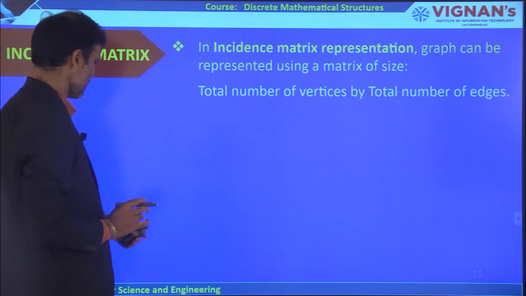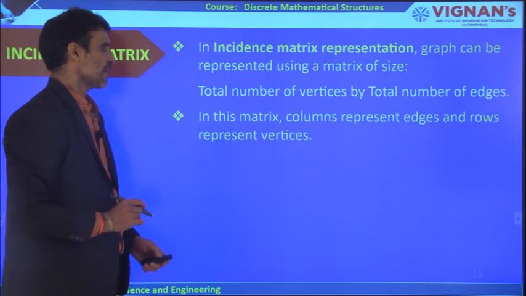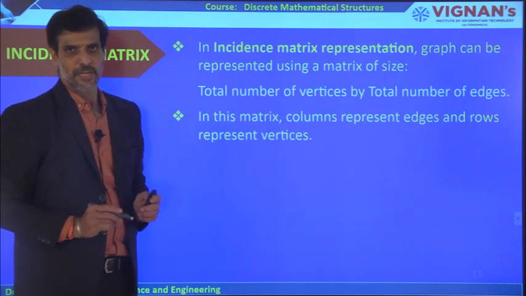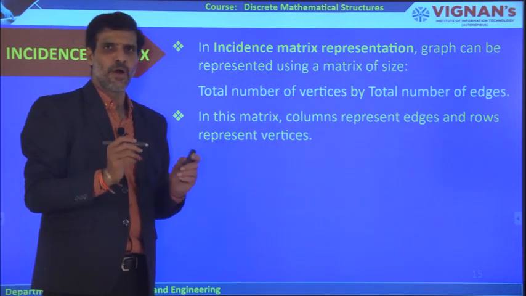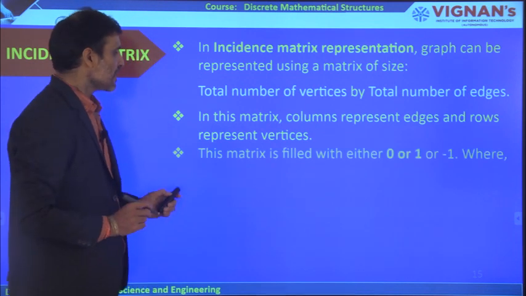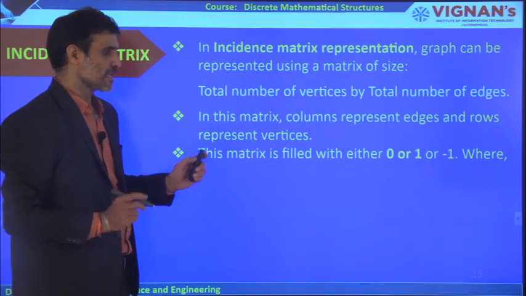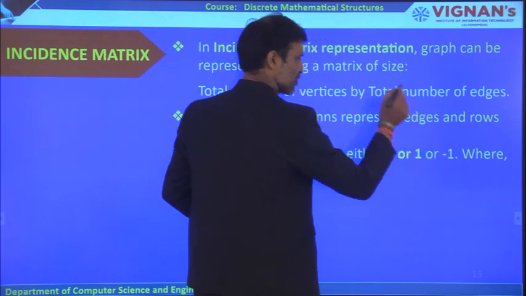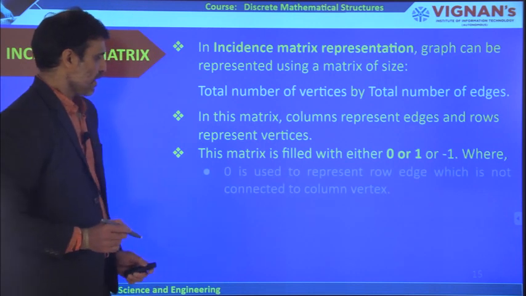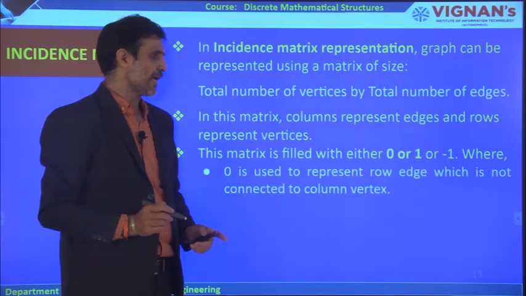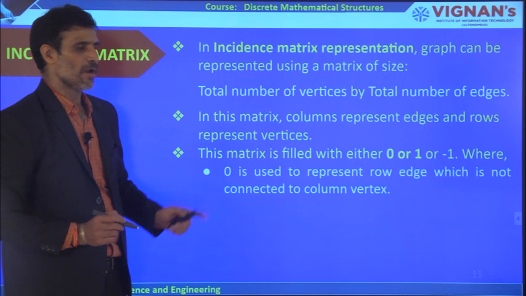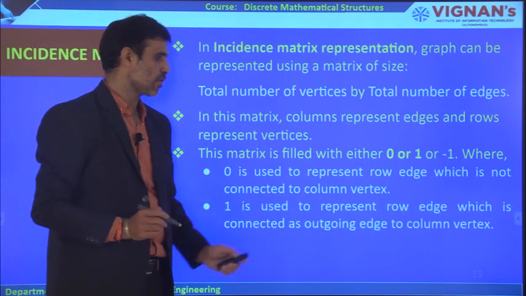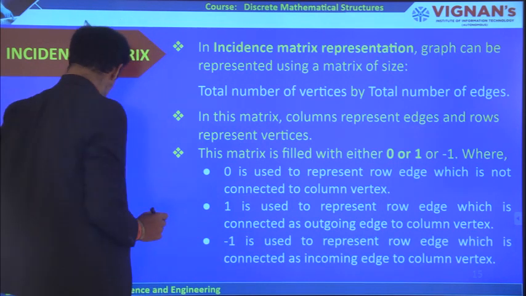So let us try to understand this very quickly. Columns represent the edges and rows represent the vertices. But you may get a question, how do we represent that? Here this matrix is filled with what? Three values: 0, 1 and -1. So what is 0? 0 is used to represent an edge which is not connected to the vertex. Similarly, 1 is used to represent an outgoing edge, and -1 an incoming one.